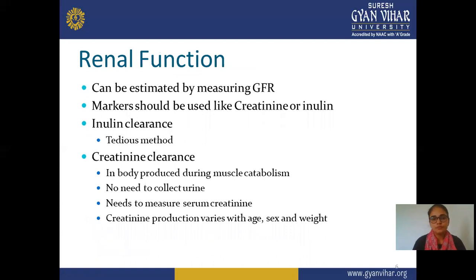Next is renal function. Renal function can be estimated by measuring the glomerular filtration rate, meaning how much filtration takes place through the glomerulus. You can check renal function with the help of markers like creatinine or inulin, which are used for measurement. Inulin clearance is a lengthy, 10-days method, while creatinine clearance is a simpler method. These are the two markers you use for checking renal function or glomerular filtration rate, but of the two, inulin is the more lengthy method.